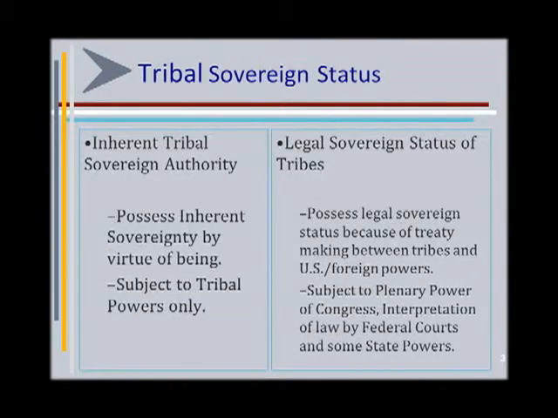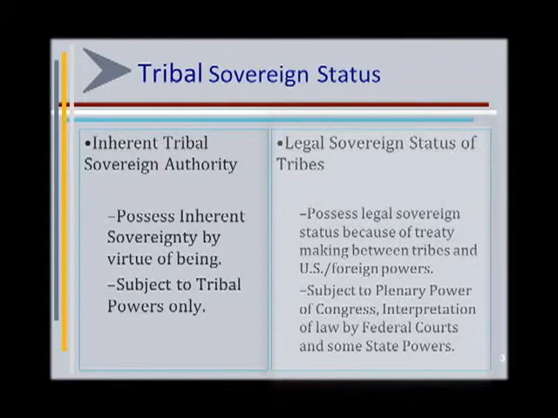Now, when we're talking about tribal sovereignty and tribal sovereign status, there are 2 trains of thought. There's first inherent tribal sovereign authority. This is the inherent sovereignty that tribes have by virtue of being nations. This inherent sovereignty is subject to tribal powers only. However, when we're speaking of environmental statutes, what often comes into play is the legal sovereign status of tribes. This legal sovereign status is what's defined within the U.S.